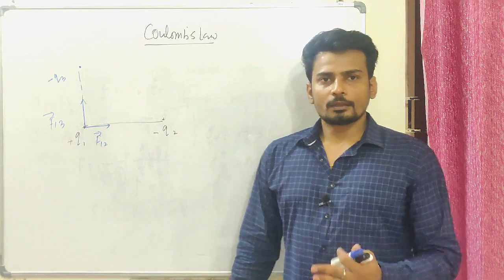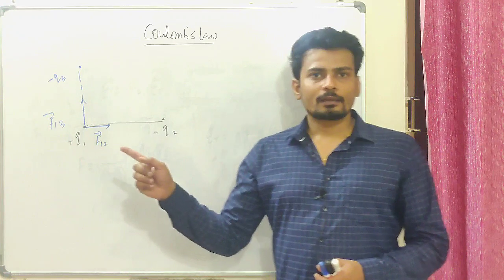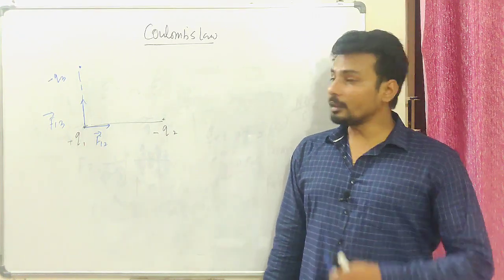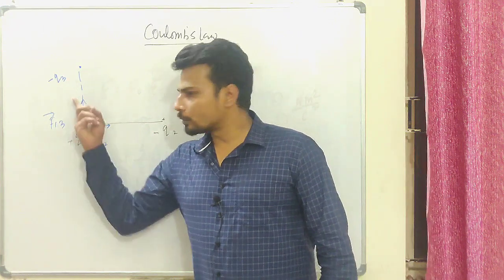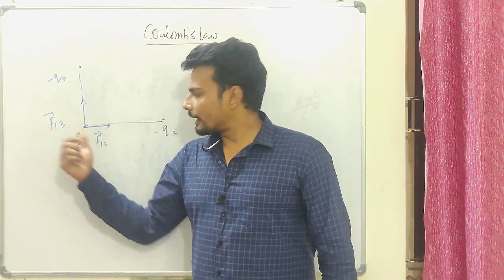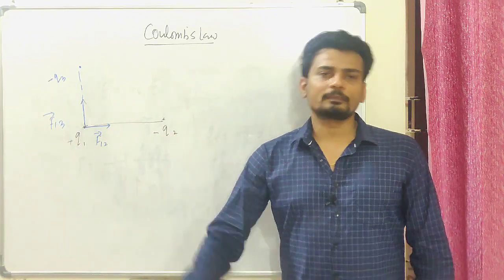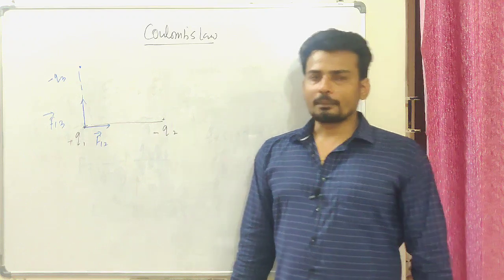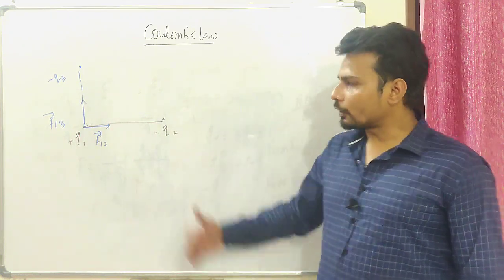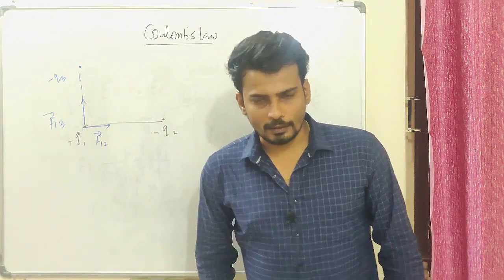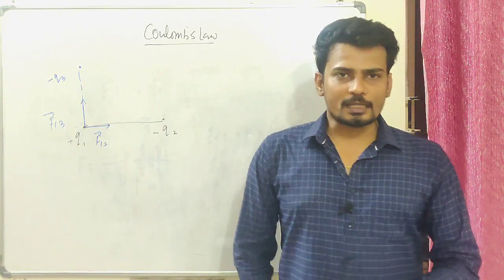No. So the idea is, the force between two charged particles does not vary, it is independent of the other particles present. It's the other thing that this charge will now have a different net force, it will be having this force as well as this one, but the force on this because of this will remain the same. So it means that the force acting on a body is independent of the other charges present over there. Fair enough? And this is where we'll lead to the superposition principle.